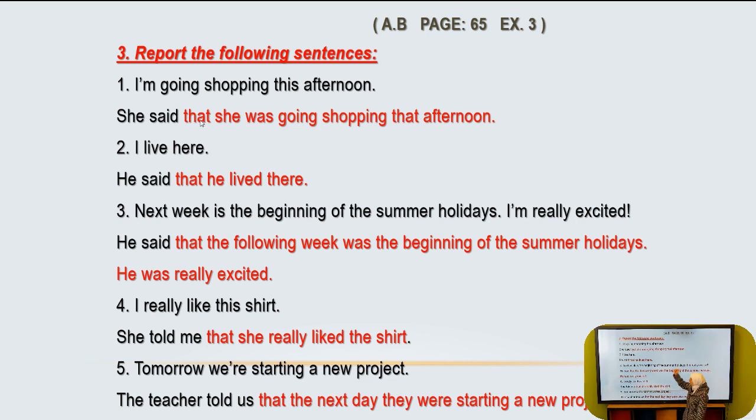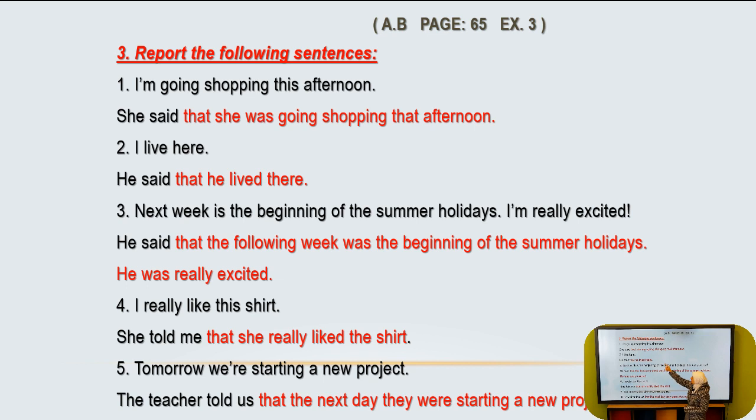Now, we change the pronoun. This is the first step. I becomes she because the pronoun is she. So she said that she. Now the verb am becomes was because we changed the tense. This is the second or third step. So the first one is using the verb said, then change the pronoun, then change the verb.